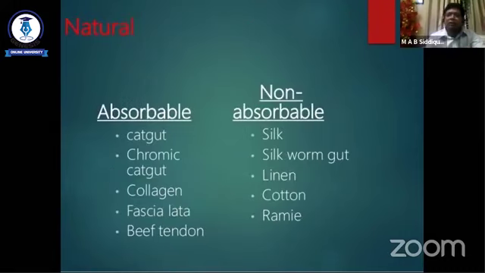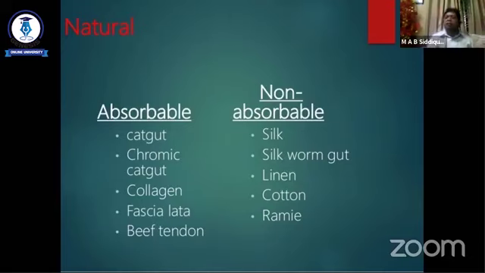So what are the natural suture materials? The natural suture material may be absorbable or non-absorbable. The absorbable suture materials are catgut and chromic catgut. When the catgut is reacted with chromic acid, it is called chromic catgut.